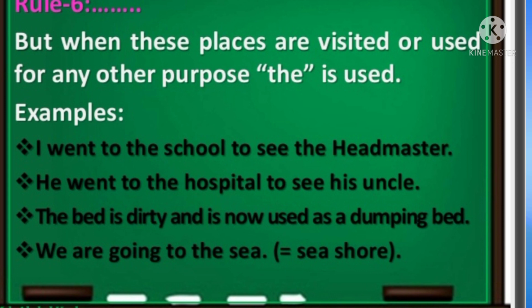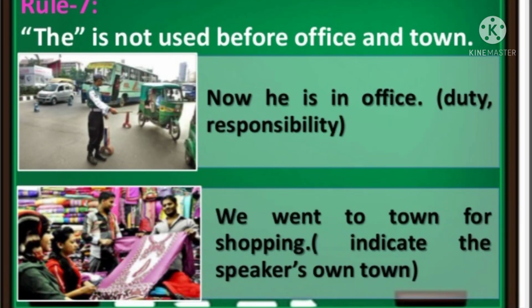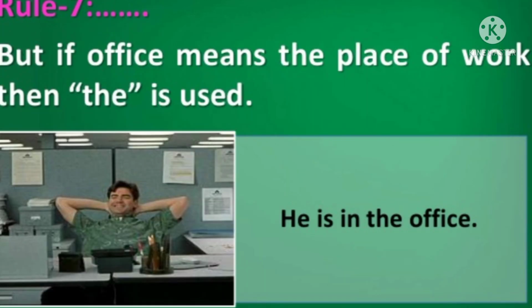There we use "the". "The" is not used before office or town. For example, now he is in office. That means for his duty or responsibility. We went to town for shopping. Indicate the speakers' own town. It's clear. But if office means the place of work, then "the" is used. He is in the office.